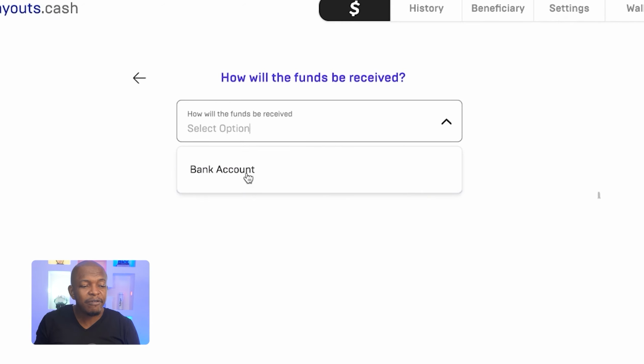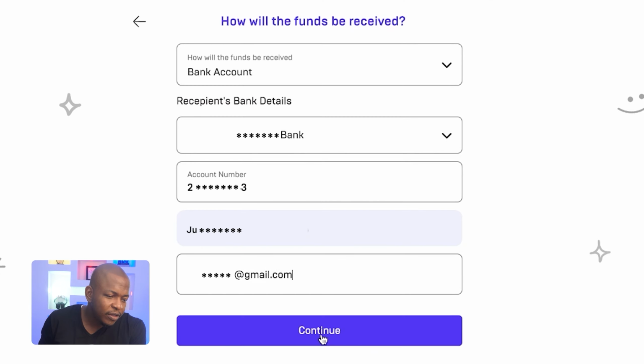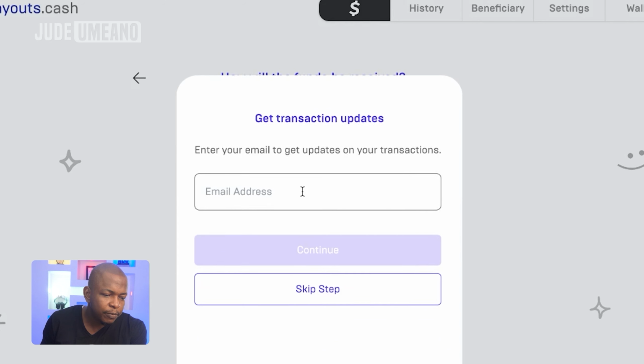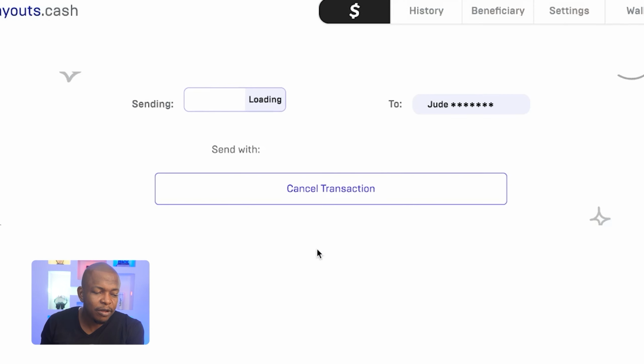Then, how does my recipient receive the fund? Is it through the bank account? Yes, I'm going to enter my bank details. So enter your details and click on continue. It also brings an option for you to put in your email address to receive the transaction detail, right? Because here you don't need to log in, you don't even need to do KYC. You can skip this if you don't want it to send you transaction details.